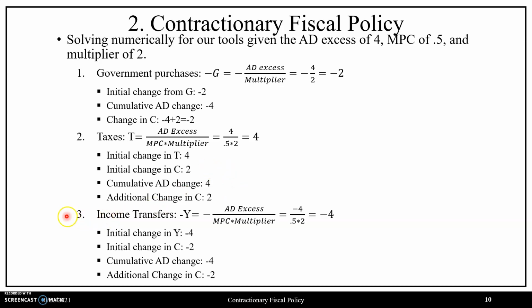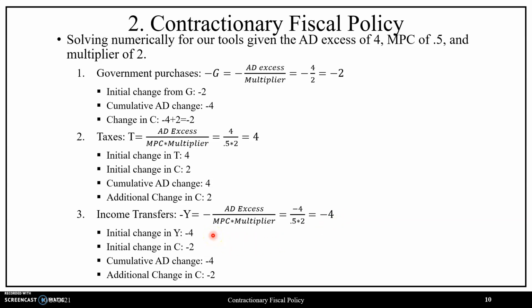Now, proceeding on to income transfers, which is analogously modeled to taxes, this is going to be the AD excess divided by the MPC scaled by the multiplier, or 4 divided by 0.5 scaled by 2, giving us a value such that income must decline by a total value of 4, which we see is identical to our tax change, which we also see is larger than our government purchase change, given that consumers can consume or save, so only a fraction of it will see its way through consumption changes.